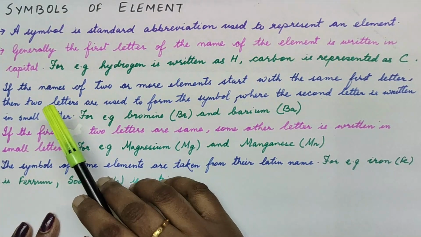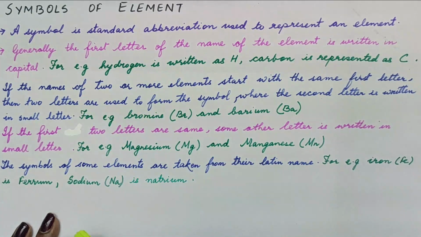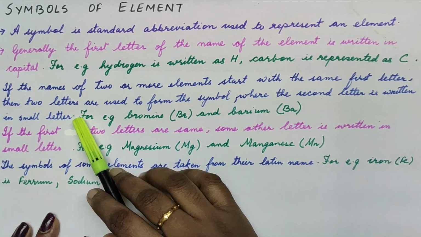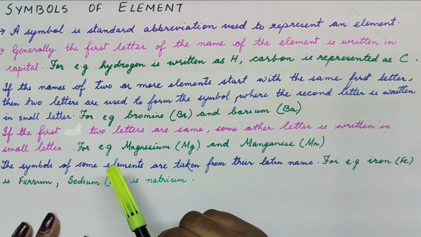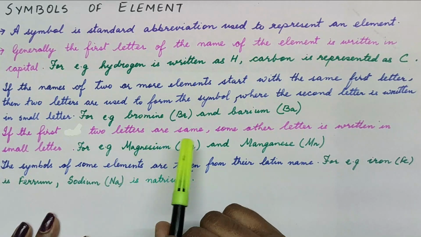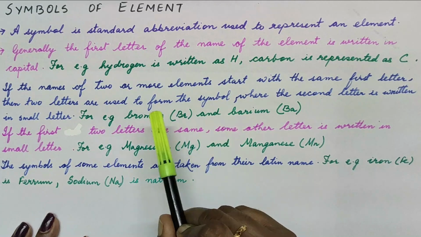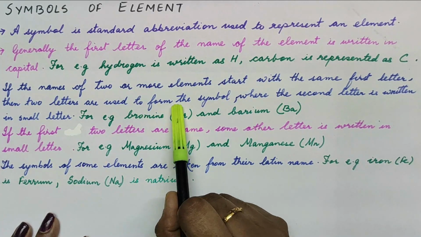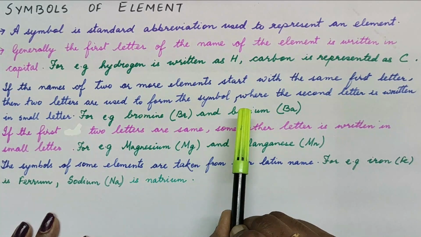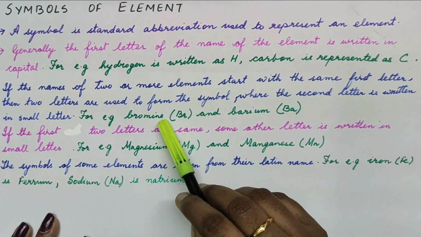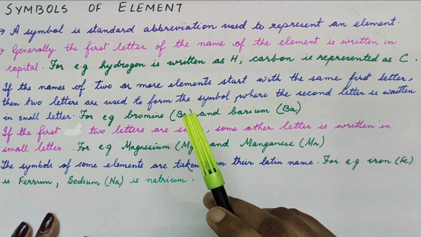Sometimes if the names of two or more elements start with the same letter, then two letters are used to form the symbol, where the second letter is written in small letter. Like bromine and barium: both start with B, so I can't write B for both. I am writing Br for bromine and Ba for barium.